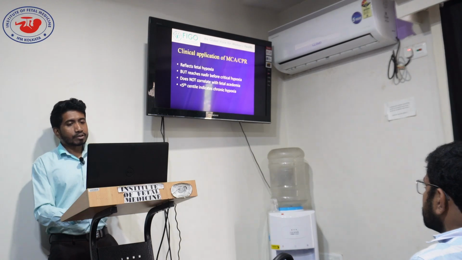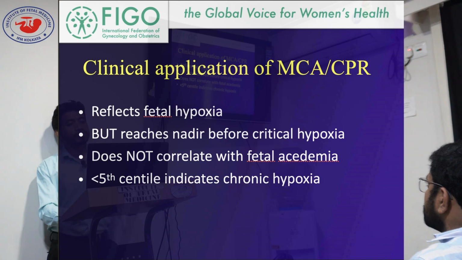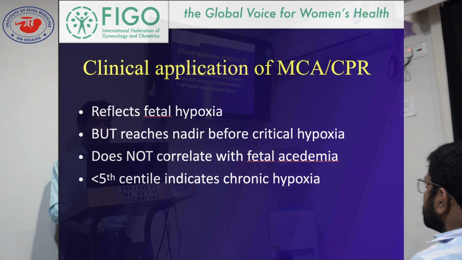What are the clinical applications of MCA or CPR? It reflects fetal hypoxia, but it reaches nadir before critical hypoxia. Before it reaches critical hypoxia, it goes to the maximally downward state. So from there, no more deterioration can be detected by MCA or CPR. That is the most important limitation of MCA or CPR. It does not correlate with fetal acidemia, which is a much more deteriorated stage after critical hypoxia. So it can't be detected by MCA or CPR. And less than fifth centile indicates chronic hypoxia.